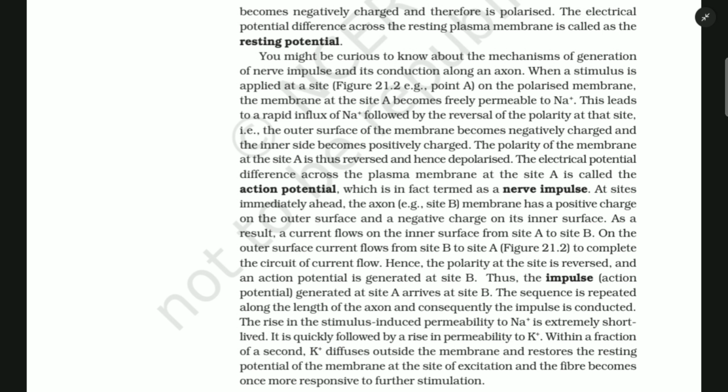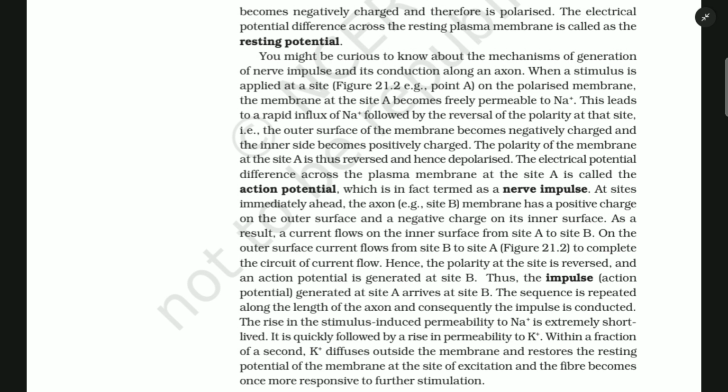At sites immediately ahead, for example site B, the axon membrane has a positive charge on the outer surface and a negative charge on its inner surface. As a result, a current flows on the inner surface from site A to site B. On the outer surface, current flows from site B to site A to complete the circuit of current flow.